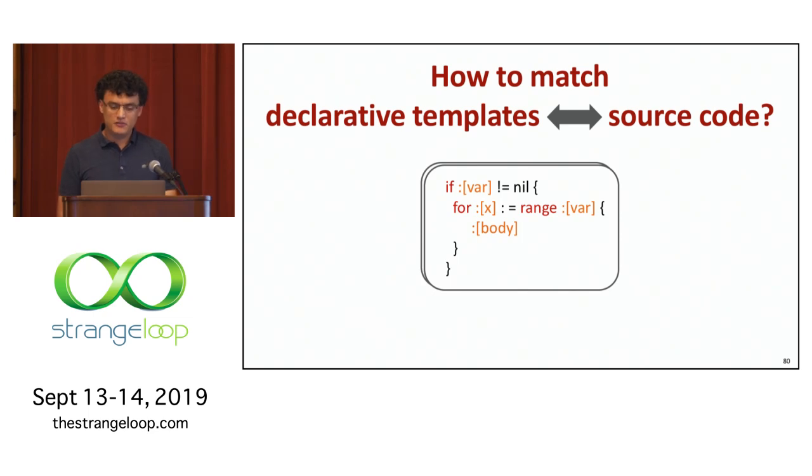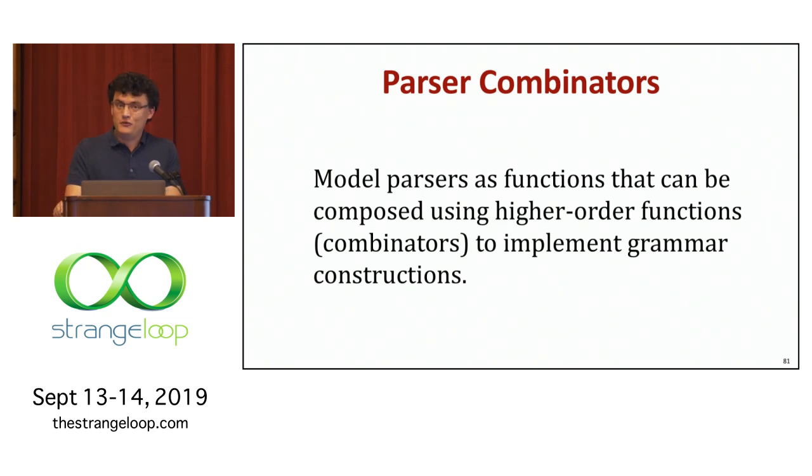So given some template, how do we achieve this ability to match and find things that we're interested in? So show of hands, how many people are familiar with parser combinators, have used libraries or read about them? Okay, great, I'm at the right conference. If you're not, this is your one-sentence summary of what a parser combinator is.